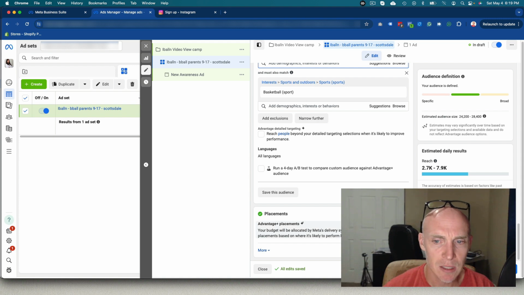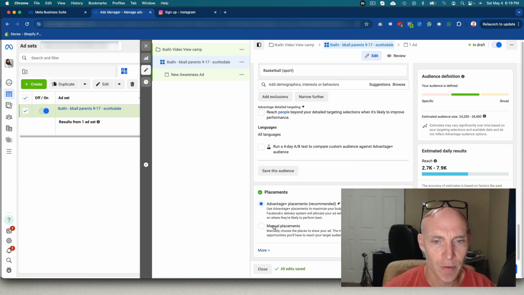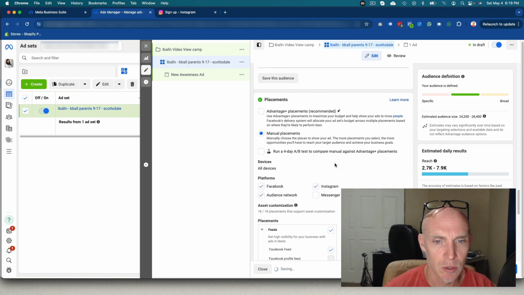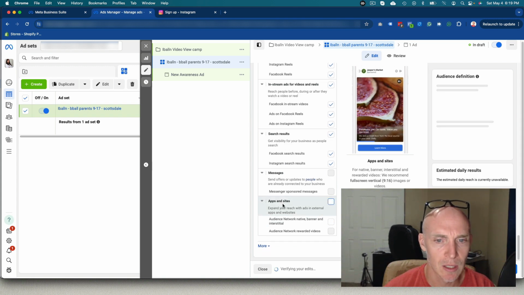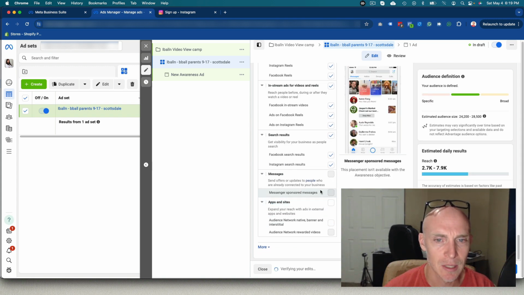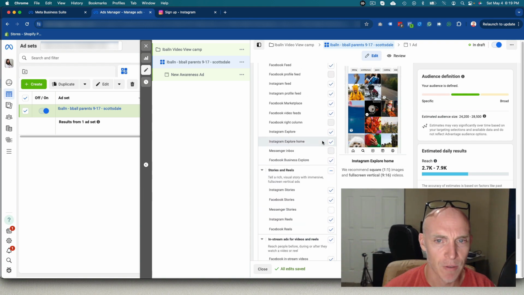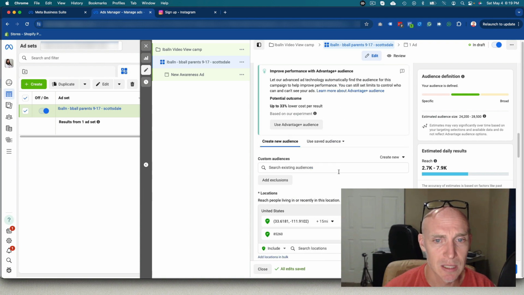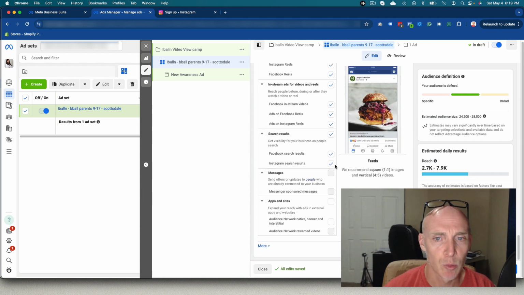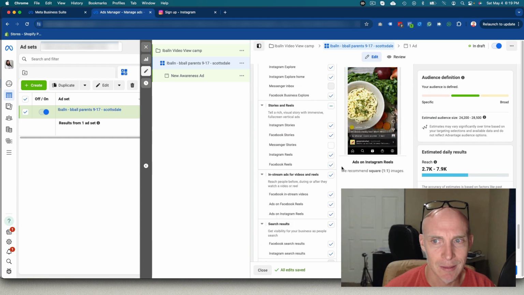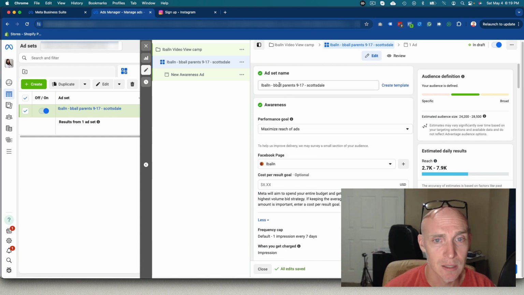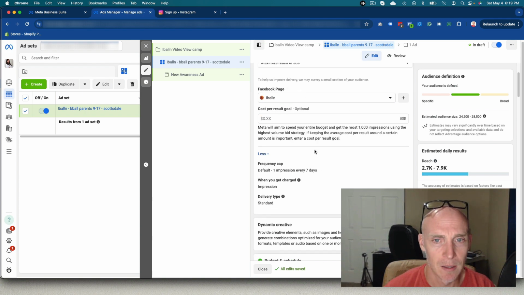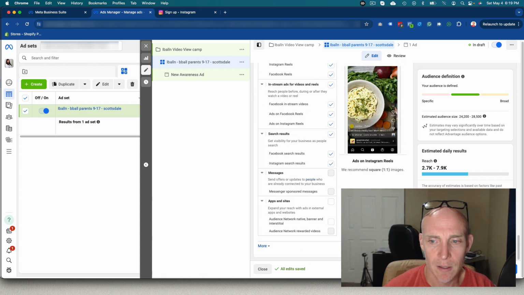Again, placements, we want to edit this. Always do manual stuff. Otherwise, Facebook will just spend your money the way it wants. We always want to get rid of app and sites. Typically, all these other ones are fine for right now because it's an awareness-based campaign. Apps will go on phone apps and things like that, and nobody really does apps that great. So cool. We have our audience: b-ball parents 9 to 17, Scottsdale. Right. So we're good there.